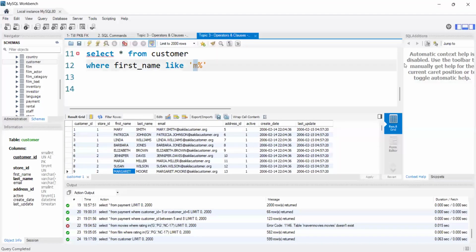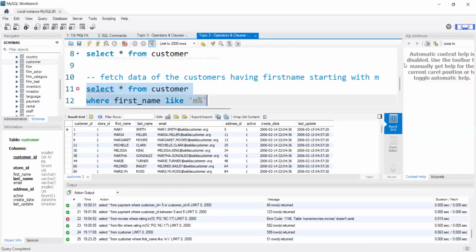First letter should be M, and then I can have any number of characters. Let's execute this. You can see all my first names, all the names starting with M, and after M I have any number of characters. In the first I have 3 characters, then I have 4 characters, like that.